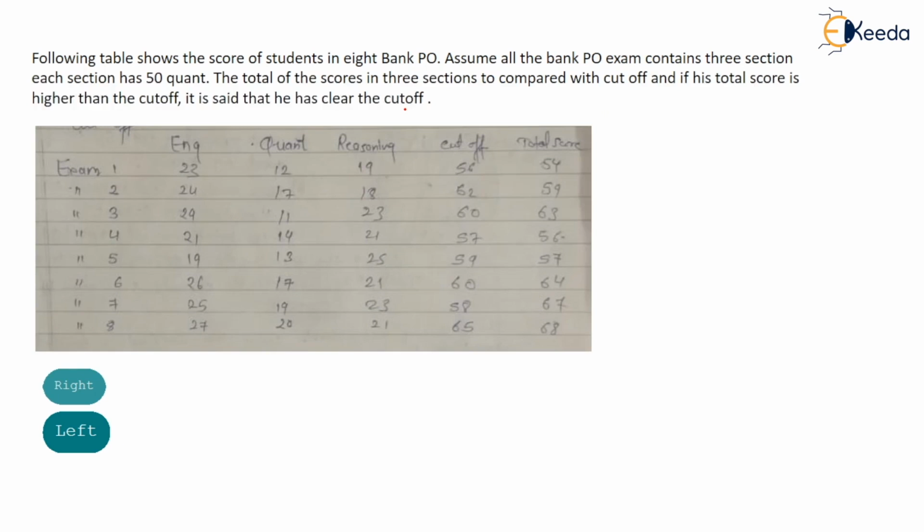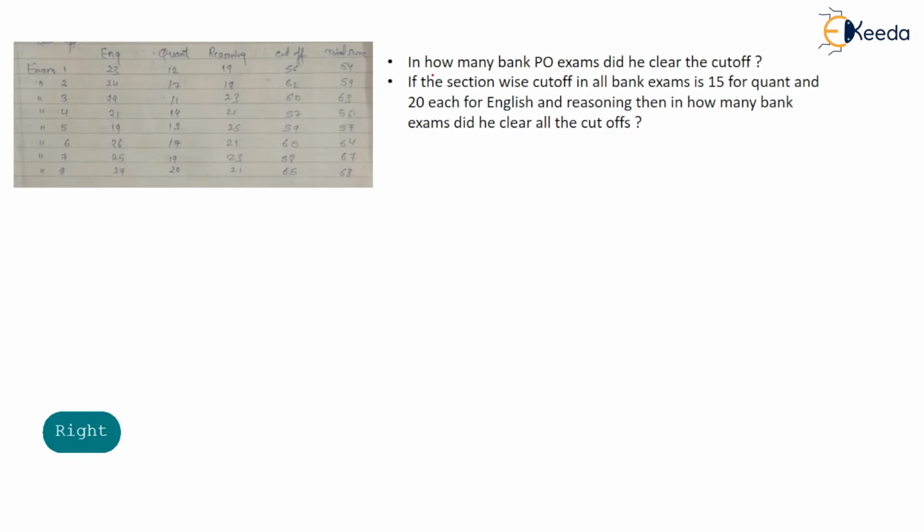So from this you are aware that every section is of 50 marks, right? 50-50, and this is the cutoff. If one individual clears this cutoff, then they can be considered as pass. So let's see, exam 1, exam 2, these are various exams. In how many bank PO exams did the person clear the cutoff?